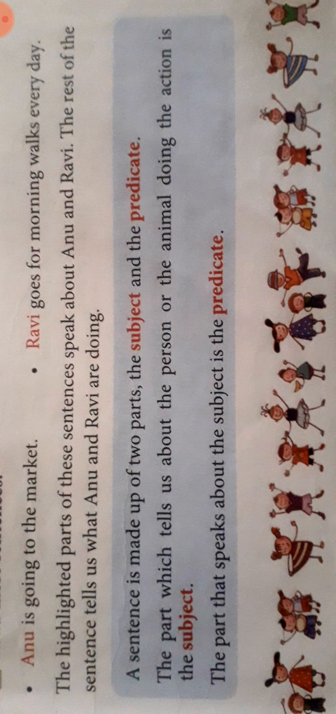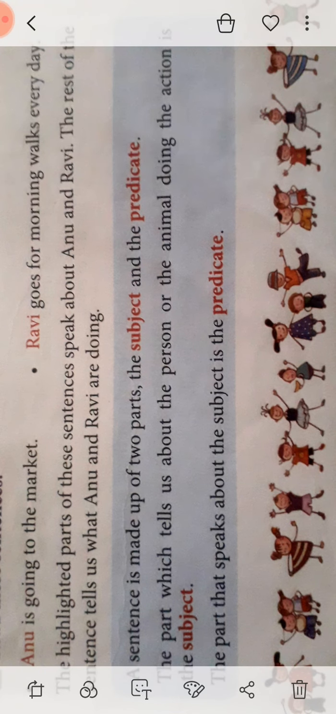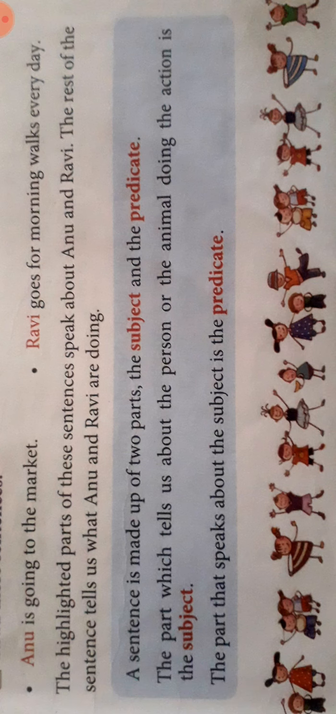For example, Anu is going to the market. So, who is going to the market? Anu. Anu is your subject. And is going to the market is your predicate. Ravi goes for morning walks every day. Who goes for morning walks every day? Ravi. Ravi is your subject. Goes for morning walks every day is your predicate. The highlighted parts of these sentences speak about Anu and Ravi. The rest of the sentence tells us what Anu and Ravi are doing.